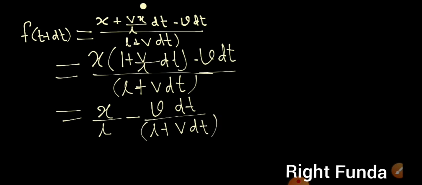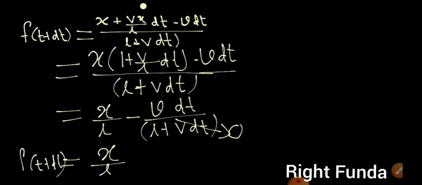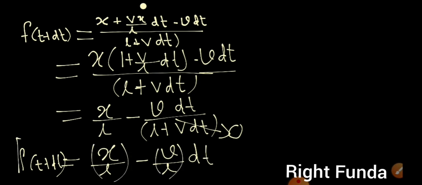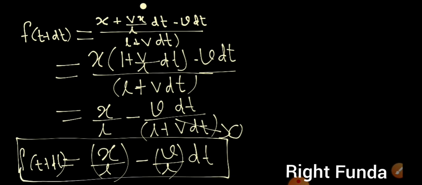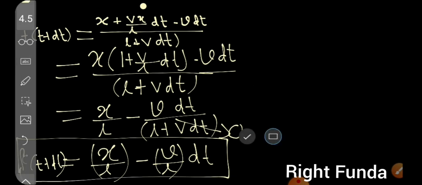But as V dt is very, very small compared to L, I can neglect that quantity and write f at t plus dt time is equal to x minus L v by L into dt. This is my fraction of length at t plus dt time.